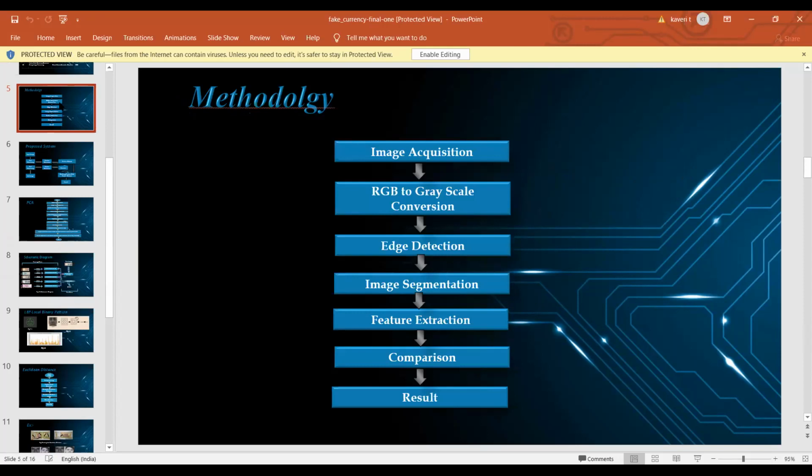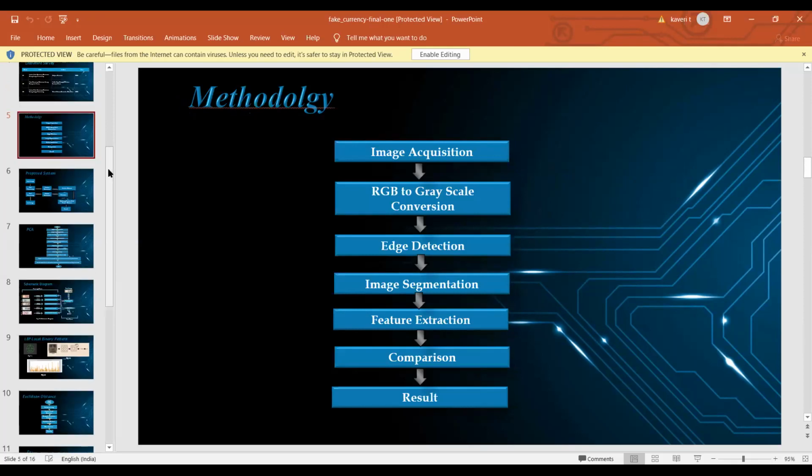Your methodology spelling is wrong. That's it. That's it from my side. Punya. Yes, sir. Thank you, sir. I'll correct it. Please check your spellings while you're preparing the report. Okay. Yes, sir. Okay. Thank you, sir.